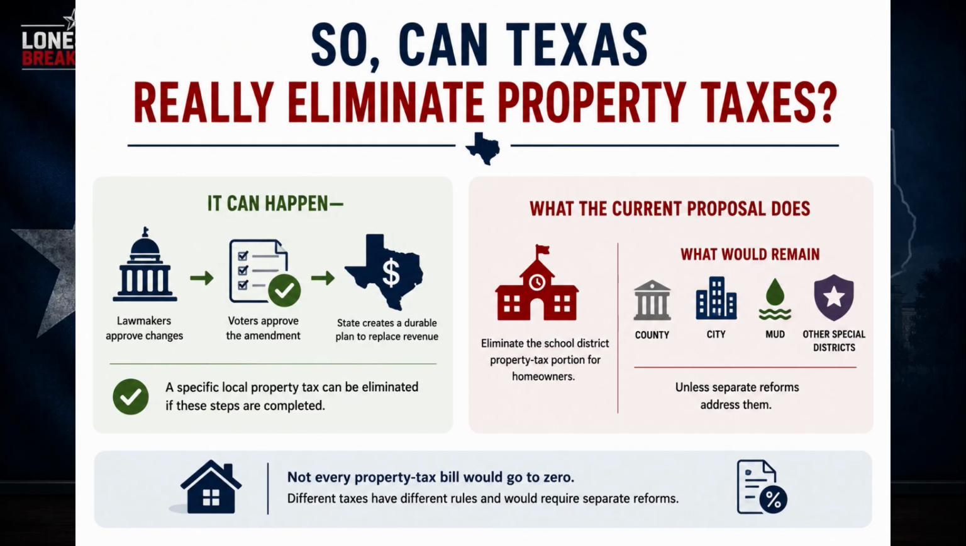So, can Texas really eliminate property taxes? Texas can legally eliminate a particular local property tax if lawmakers approve the necessary changes, voters approve the constitutional amendment, and the state creates a durable way to replace the revenue. But the current proposal does not mean every Texas property tax bill would fall to zero. The governor is proposing to eliminate the school district property tax portion for homeowners. County, city, MUD, and other special district taxes would remain unless separate reforms address them.